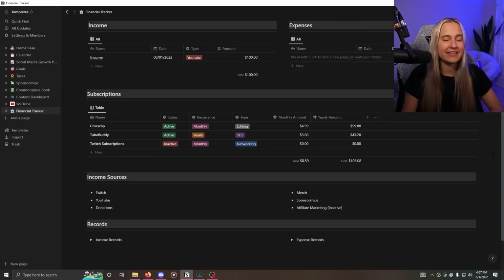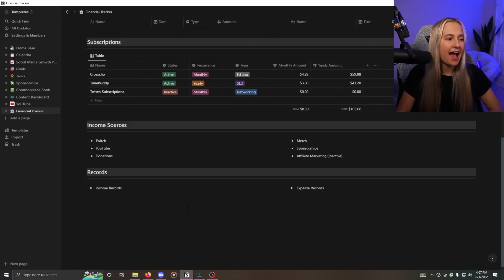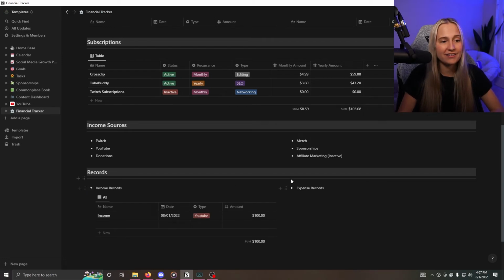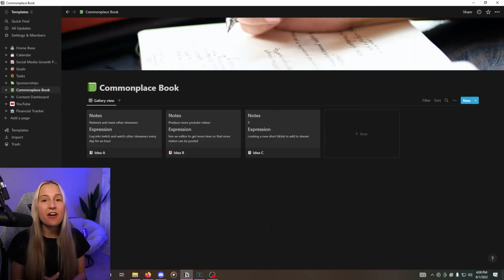And then finally, we can see any subscriptions that we may have, whether they're active or inactive. And then you can see how many income sources maybe you're looking at. And these could be ideas for you too. If you wanted to add some of these, or if you want to add your own, you totally can. And then of course, down below, we have income records and expense records. So these are going to show you all of the income and all of the expenses, no matter what year, what month it is, so that you can always look back at your records no matter how far back it goes.